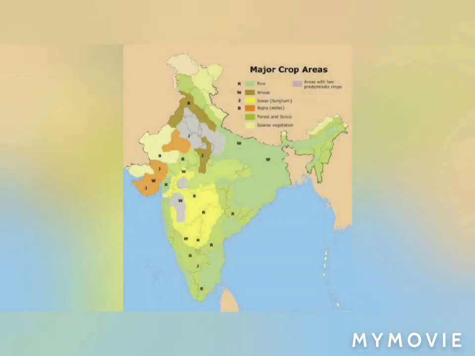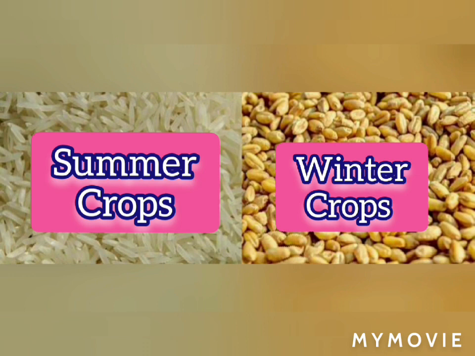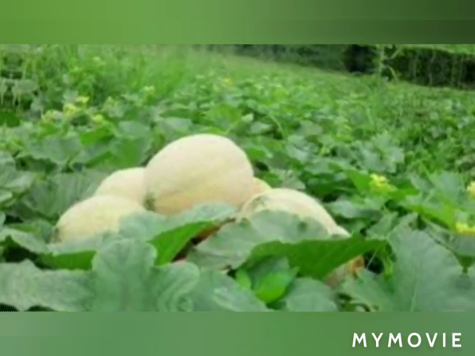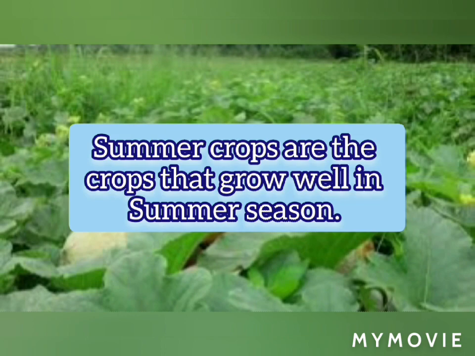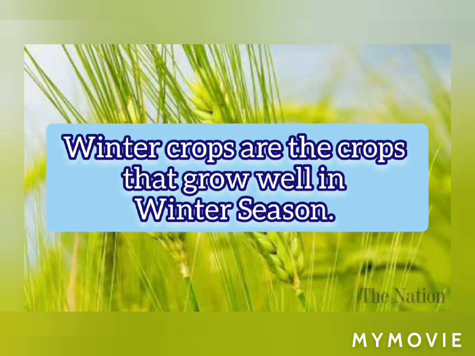In our country, India, we have two seasons of growing crops. One is your summer crops and the other is your winter crops. Why are the names given summer and winter crops? Because those crops can grow well and nicely into healthy crops in those particular seasons. Summer crops can grow well in the summer season, and winter crops can grow well in the winter season.